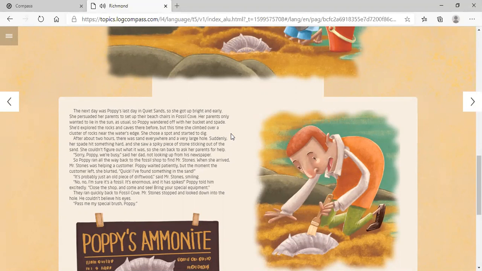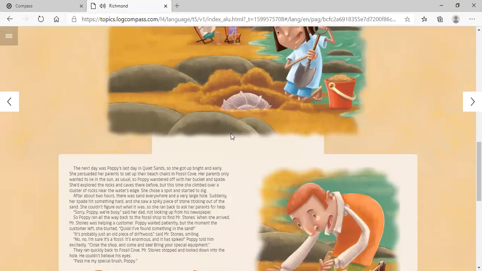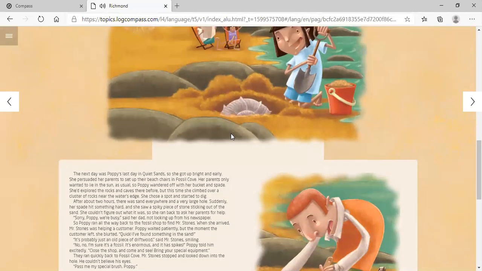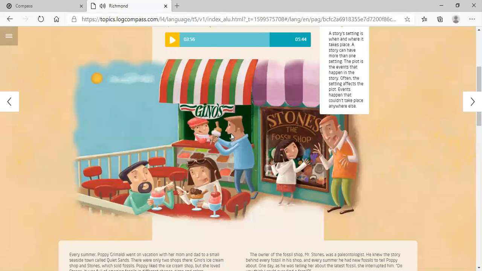"No, I'm sure it's a fossil. It's enormous, and it has spikes," Poppy told him excitedly. "Close the shop and come and see. Bring your special equipment." They ran quickly back to Fossil Cove. Mr. Stones stopped and looked down into the hole. He couldn't believe his eyes. "Pass me my special brush, Poppy."